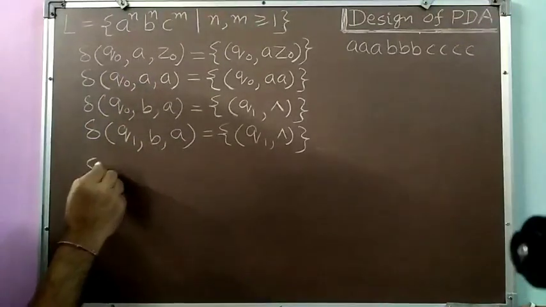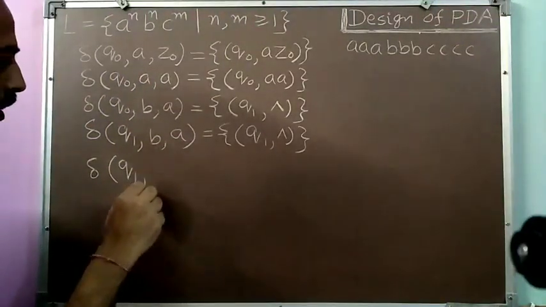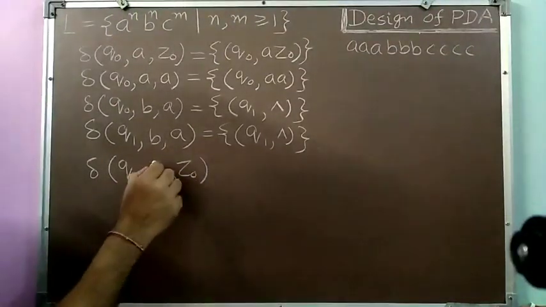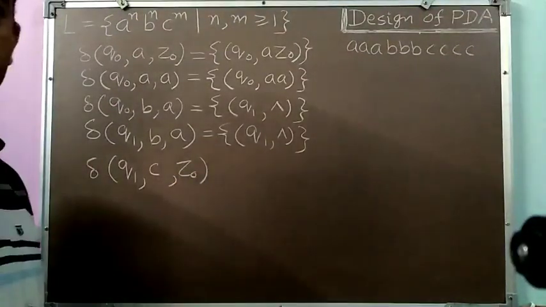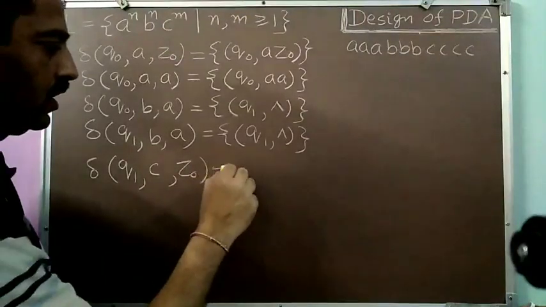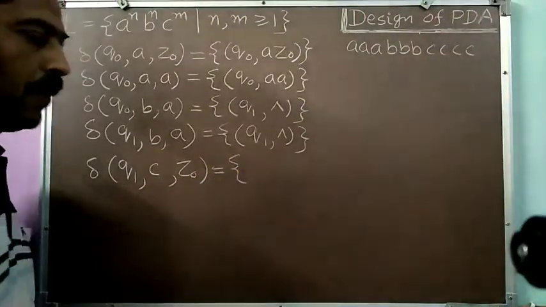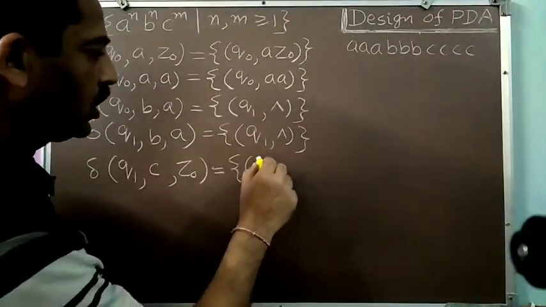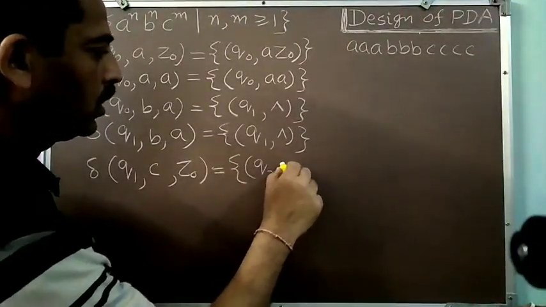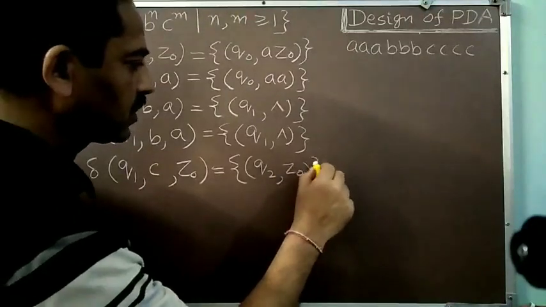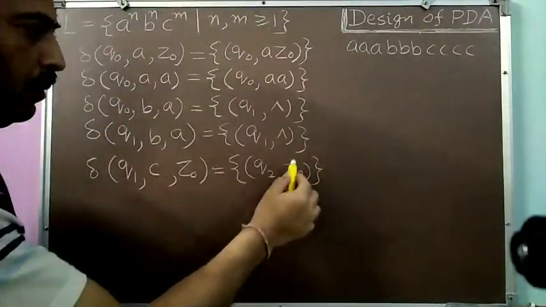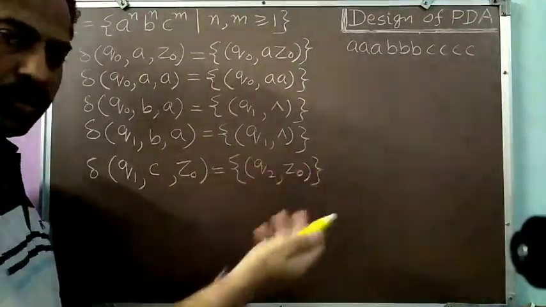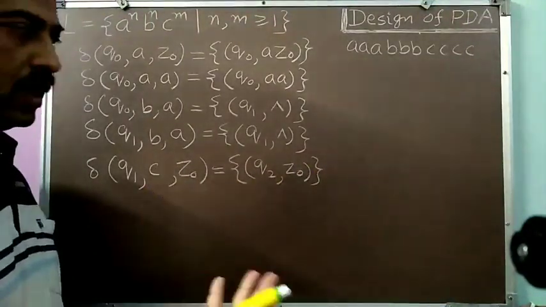So in the state Q1, pushdown store symbol is Z0, and I will be reading my first C. So for this C, what I have to do, I have to simply consume this C. So I will change the state to Q2 and keep the status of my stack Z0. When I keep the status of my stack as Z0, it means I have not made any change to the stack.